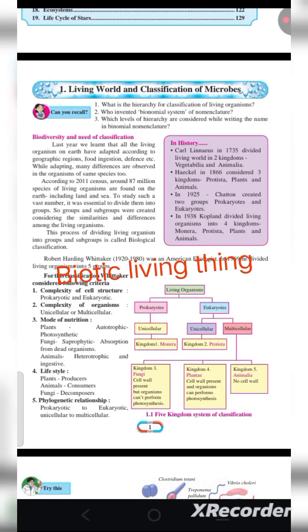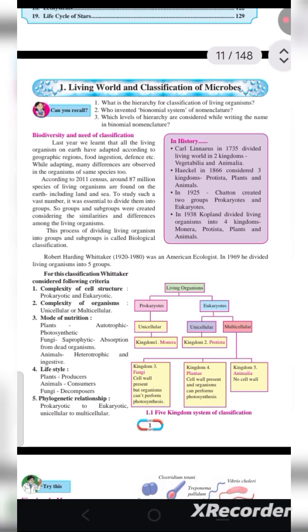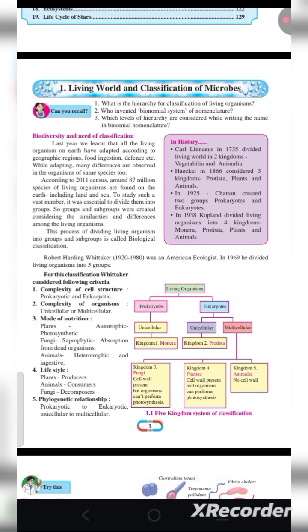What do you mean by biotic? That means living things. All animals, all plants, all saprophytes, microbes are also living. Microbes, that means small microbes, like fungi, bacteria, algae, they are also biotic. So all the living world, they make a world. All the living organisms together mean the living world.